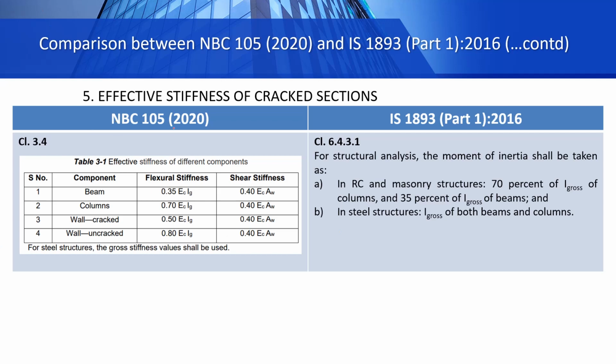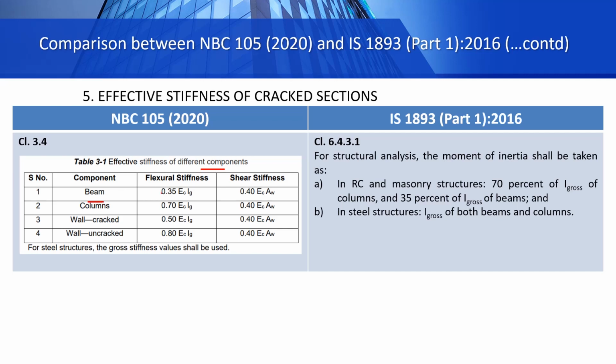And finally, we have effective stiffness of cracked sections. In our previous Nepal National Building Code of 1994, I think there were no codal provisions regarding the effective stiffness of different components, but in our updated code, these have been included. What happens is that during earthquake shaking, cracks develop in different structural components. Because of the formation of those cracks, the stiffness of those elements decreases. And to simulate what is happening in real structures, we reduce the stiffness of those cracked sections by using this effective stiffness for different components.